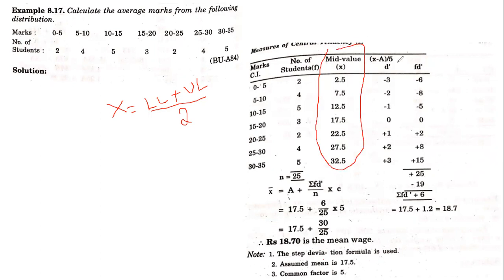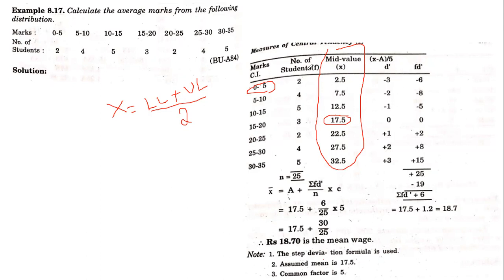So based upon that, you have to take the deviation. So let us take a deviation here. The deviation can be assumed as any of these midpoint values. So here the deviation is assumed as 17.5. So x minus a is 17.5 divided by 5. So 5 is nothing but the width of the class interval. Any of these class intervals, you will find, has a difference of 5. So therefore x minus a divided by 5 is nothing but d dash. So you'll be getting numbers like this.